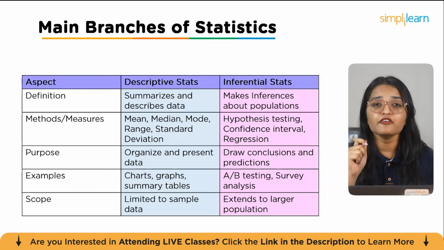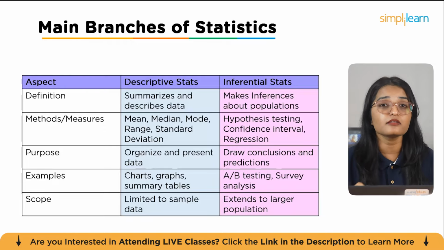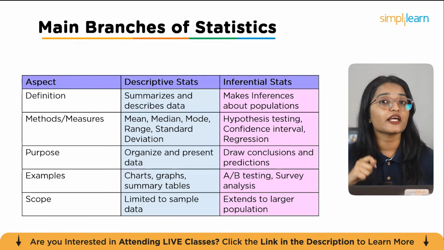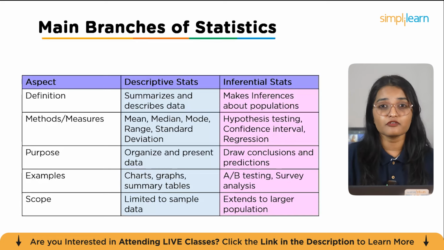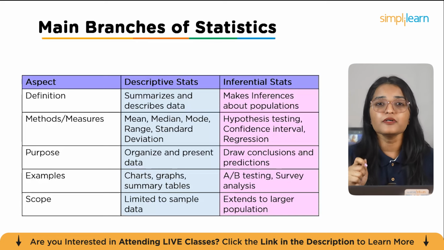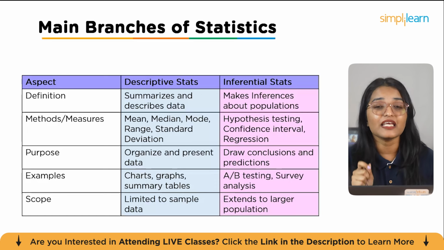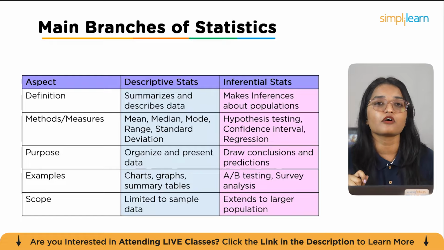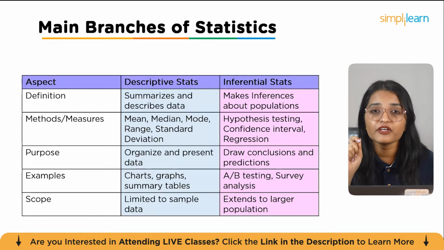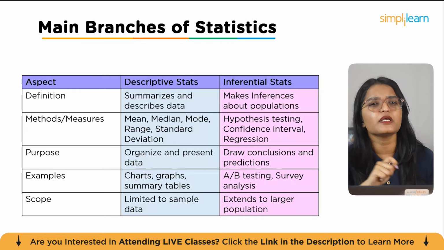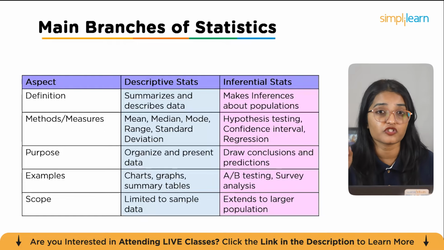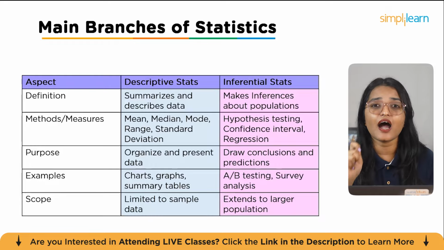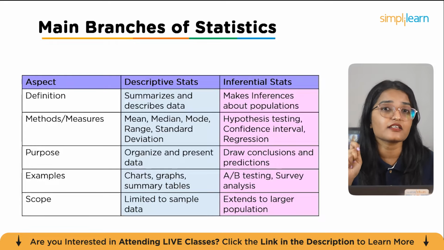On the other hand, inferential statistics makes inferences about populations based on samples. It uses methods like hypothesis testing, confidence intervals, and regression. The purpose here is to draw conclusions and make predictions, with common examples including A/B testing and survey analysis. The scope of inferential statistics extends beyond the sample to the larger population. Understanding both these branches is essential for analyzing and interpreting data in any data science project.